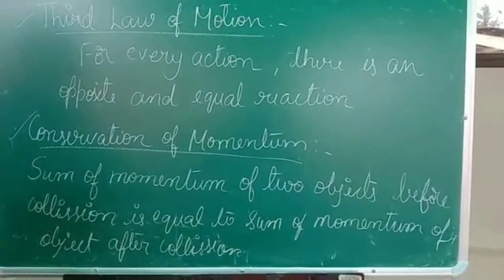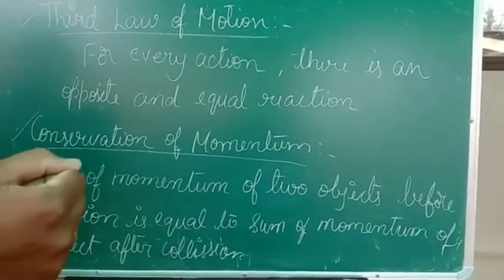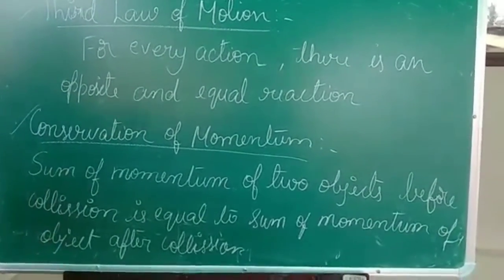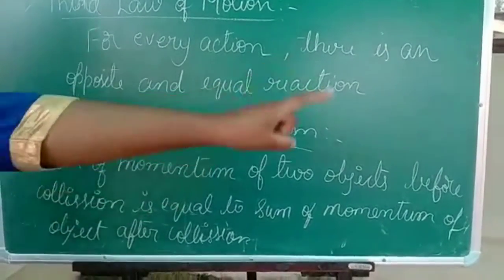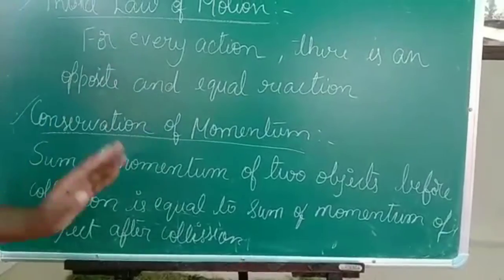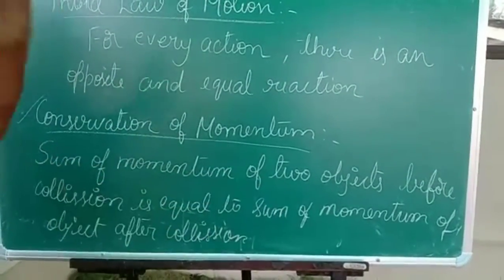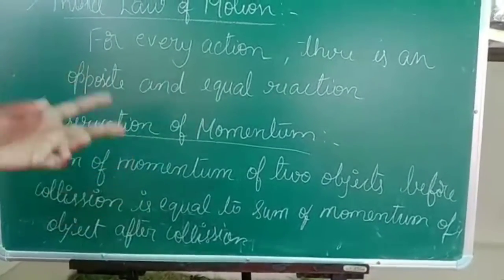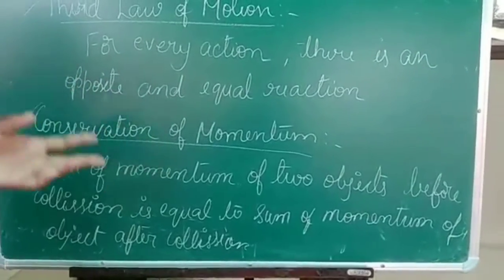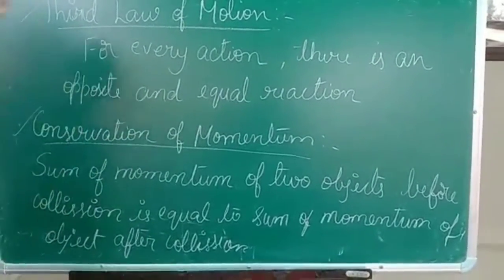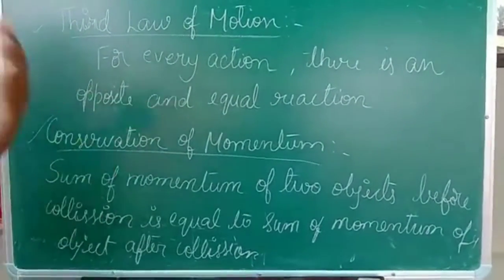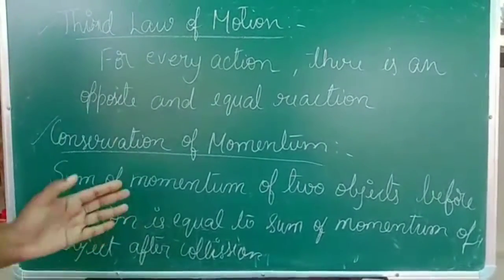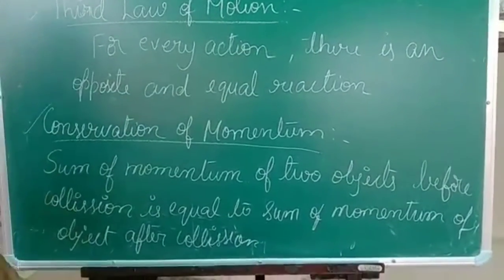So when two objects come in contact with each other, there will be a change of momentum. So the momentum before the collision is equal to the sum of momentum after the collision. So whatever momentum is there before the collision will be the same after the collision also. I repeat, the sum of momentum before the collision is equal to the sum of momentum after the collision.